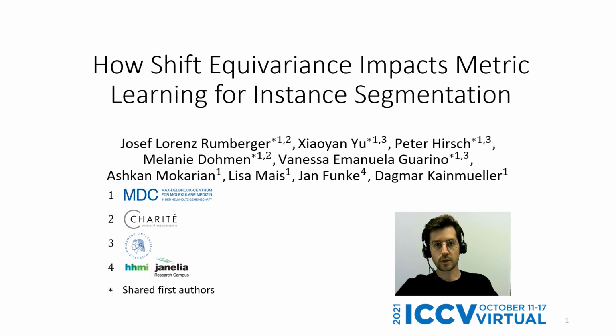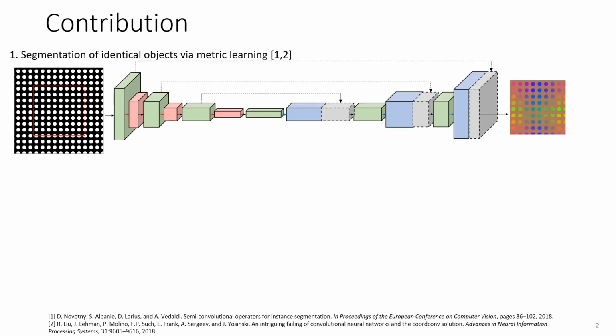Welcome to the presentation of our paper, How Shift Equivariance Impacts Metric Learning for Instance Segmentation. Our work clarifies if the segmentation of identical objects with a metric learning model is feasible. In the literature, we found that it's infeasible due to the shift equivariance property of the employed CNNs. The problem is that shift equivariance results in CNNs always assigning the same embedding for identical objects.